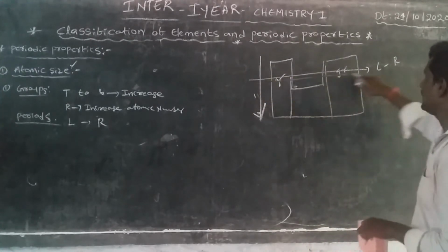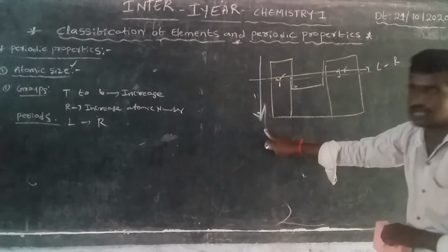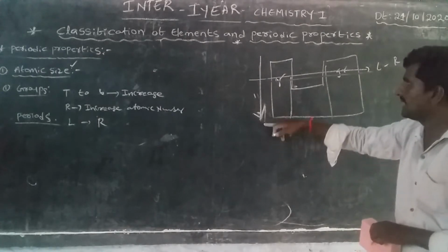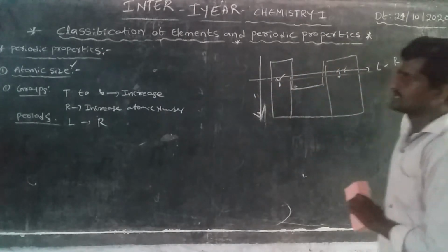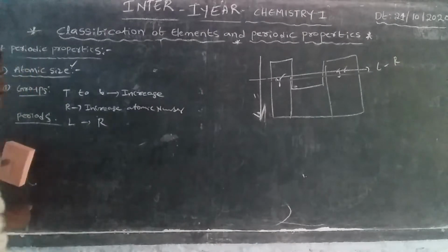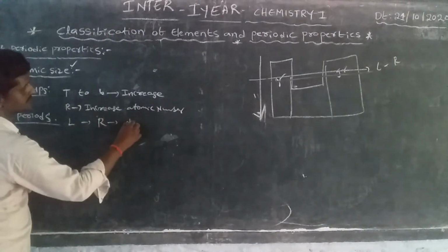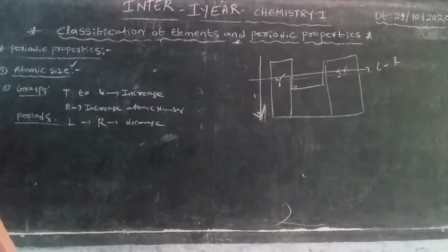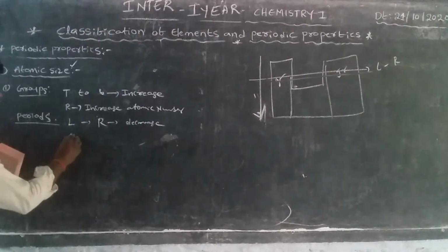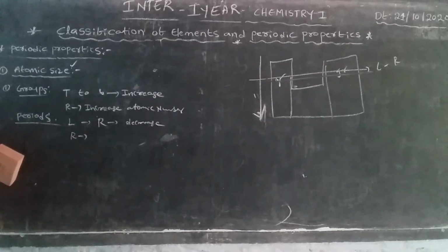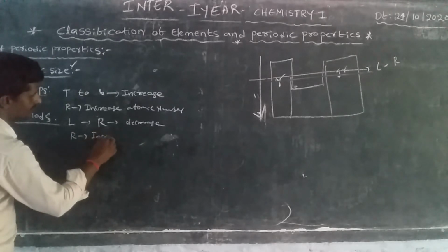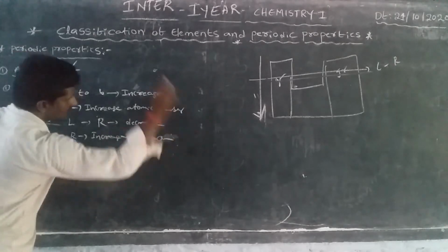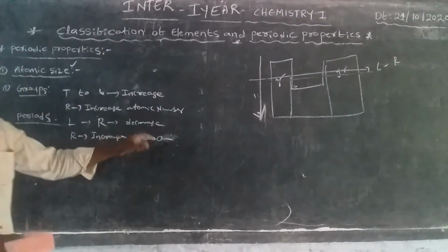From left to right, atomic size decreases. The reason: increasing nuclear charge.